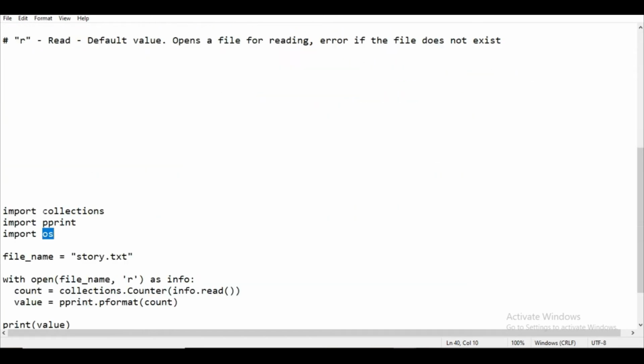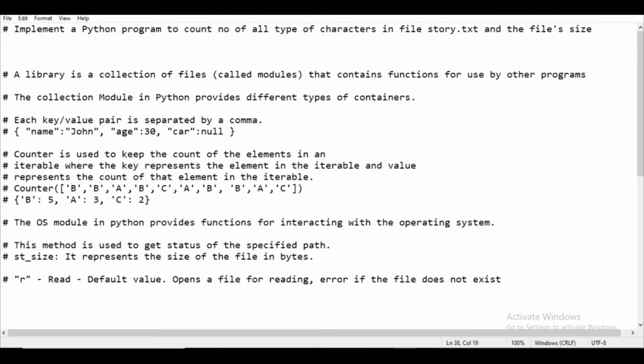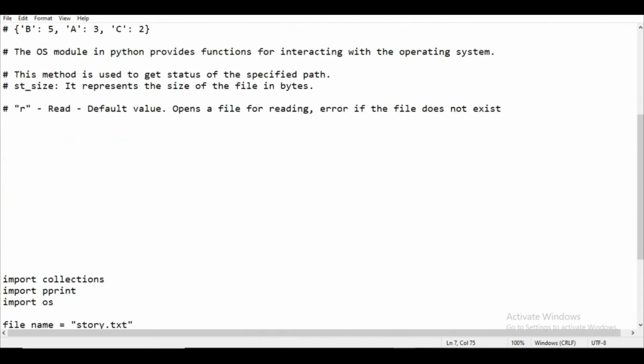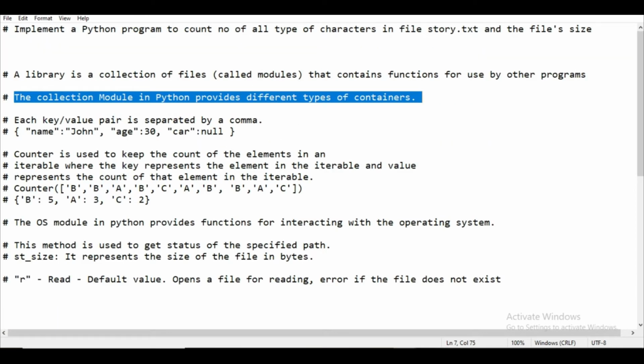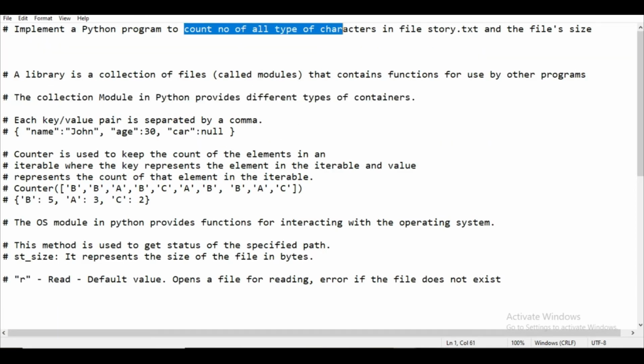Now why I use these libraries, I am going to discuss now. The first library that I use is collections. The collections module or library in Python provides different types of containers. Now in our problem definition we have to count the number of all types of characters in the file story.txt. So for that we are going to use this collections module. How we are going to use this library, I will teach you further.